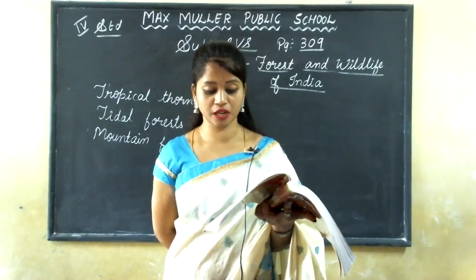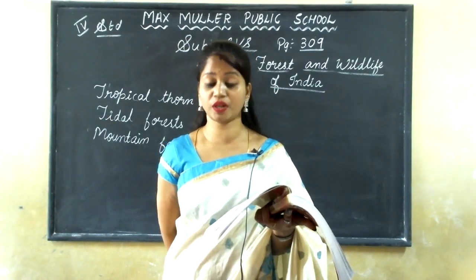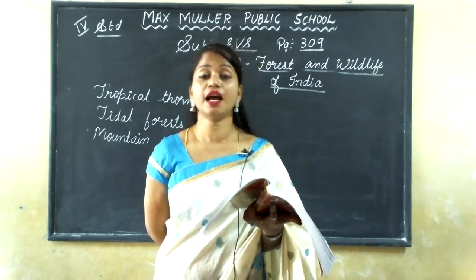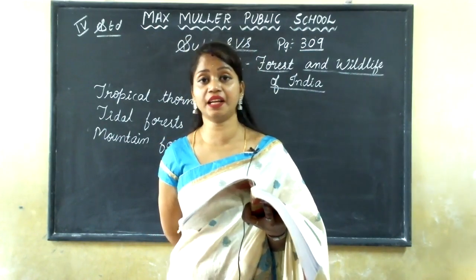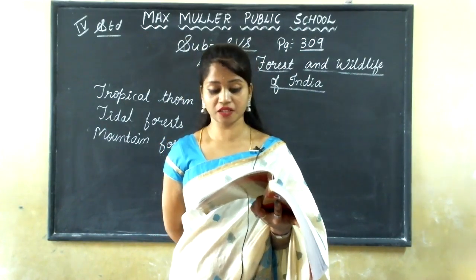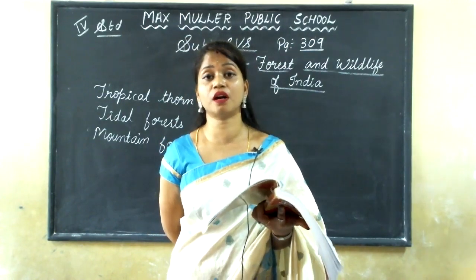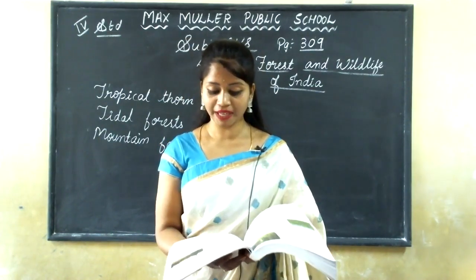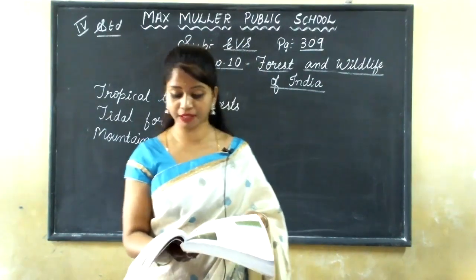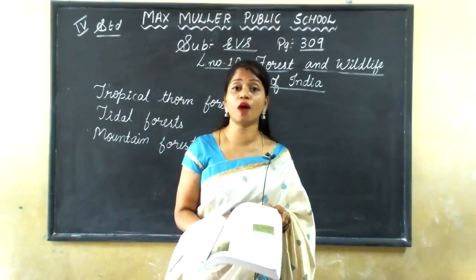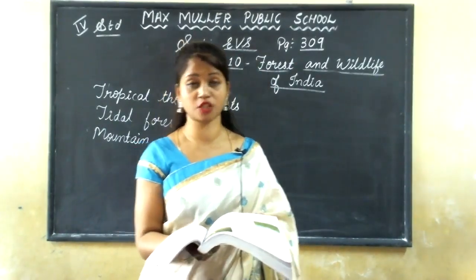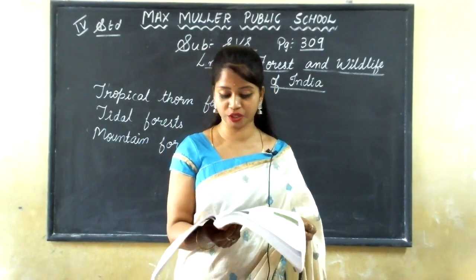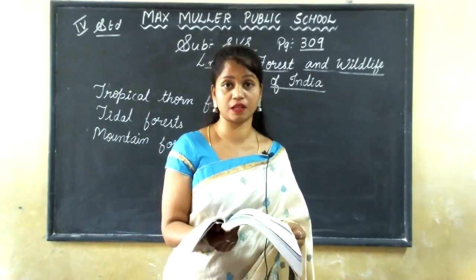Unfortunately, deforestation and also unchecked hunting have created a threat to the wildlife. To protect wildlife, the government has set up 92 national parks, 492 wildlife sanctuaries, and 4 biosphere reserves.